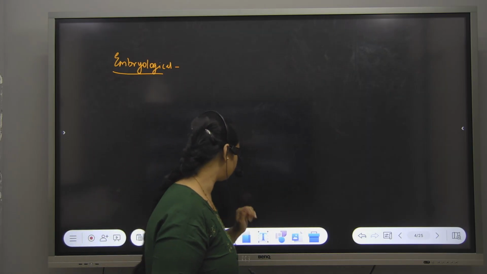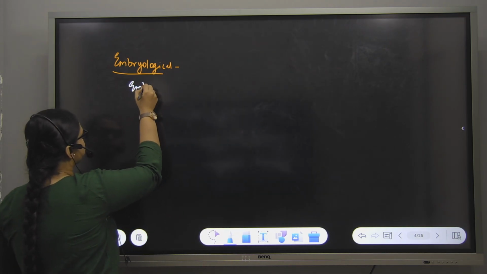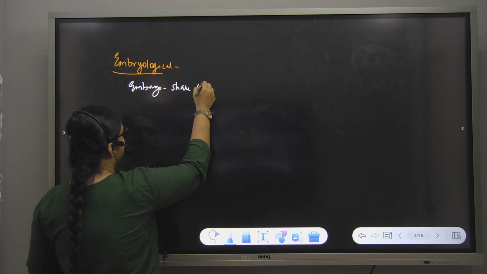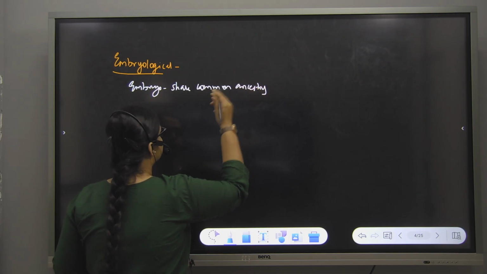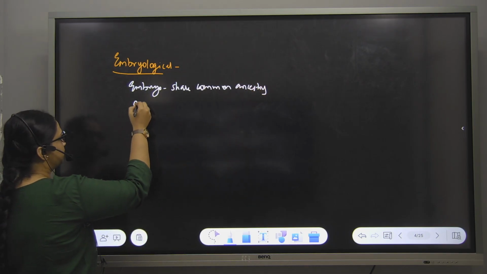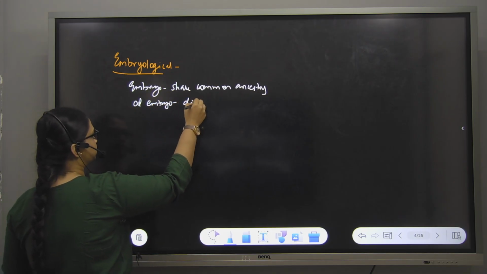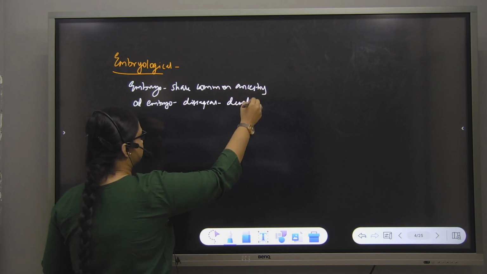What they are trying to explain is that embryos of different organisms share common ancestry, or they show similar features at the embryo stage, and those features will disappear when the embryo develops.